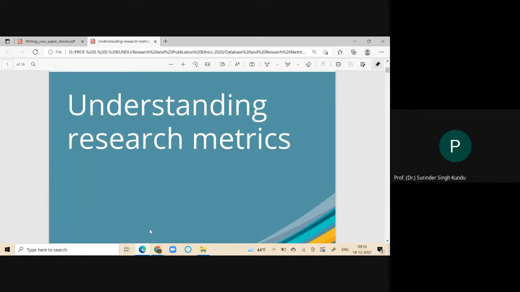Sometimes it is not necessary, and it is not possible, for us to underline the reputation of the journal. At that time, these metrics will help us to see and observe what kind of journal is available, where it is available, and how it is possible for me to understand the status of the journal.